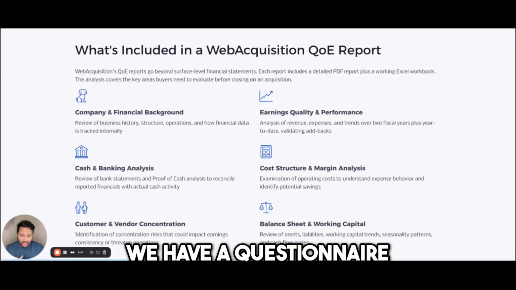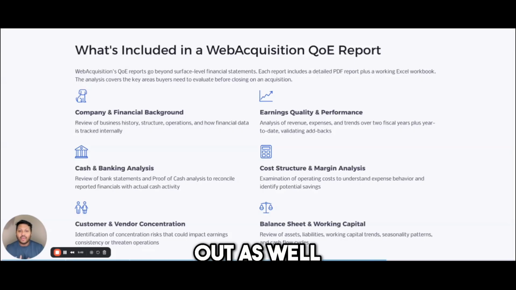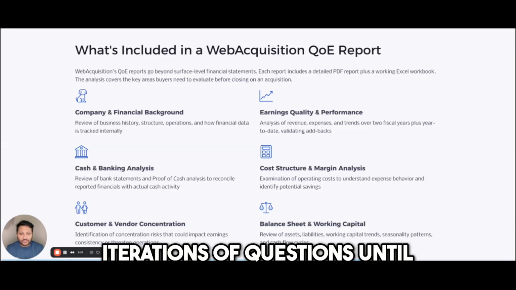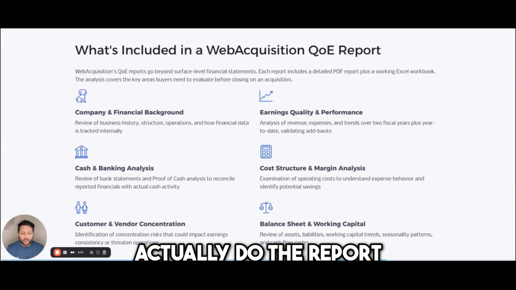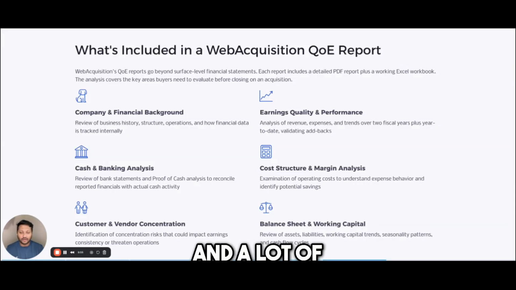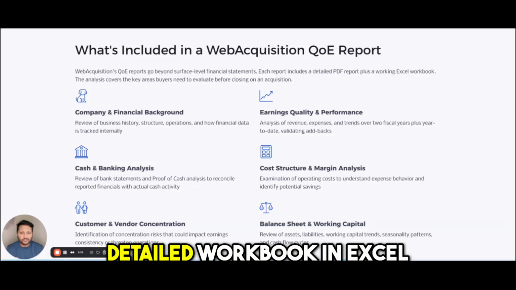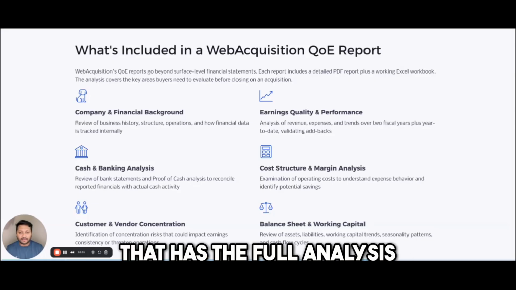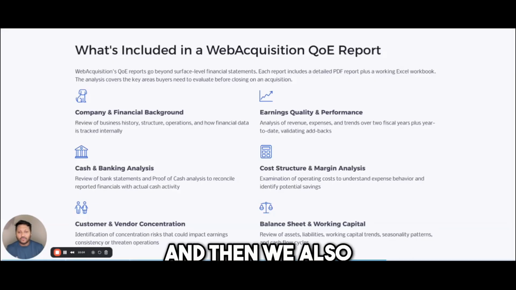We have a questionnaire that the seller fills out as well. And we do multiple iterations of questions until we are ready to actually do the report. So there's a lot of question and answer and a lot of data that we collect. And then we develop a very detailed workbook in Excel that has the full analysis. And then we also do a summary to give you the insights that you need.